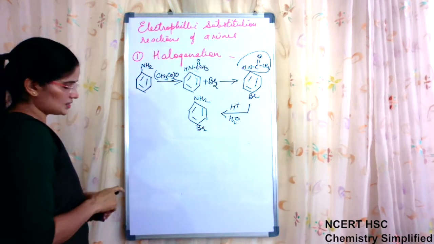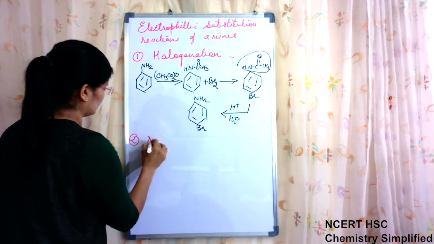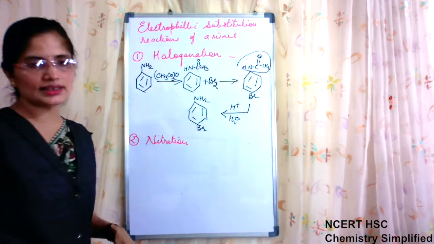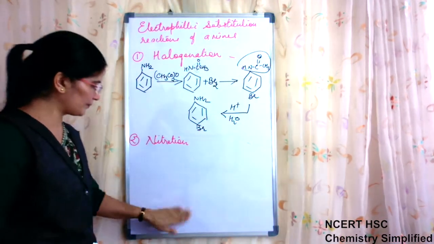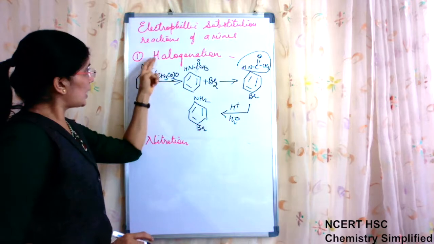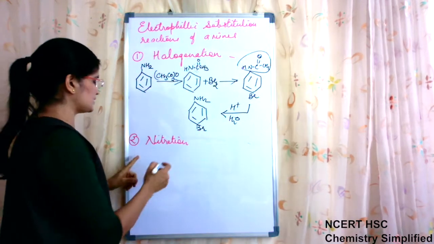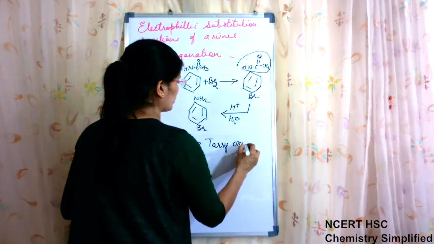Next is nitration. Second electrophilic substitution reaction is nitration. During nitration, what happens? Again, because of the high activation effect of the NH2 group on the benzene ring, it gives tarry oxidation products.